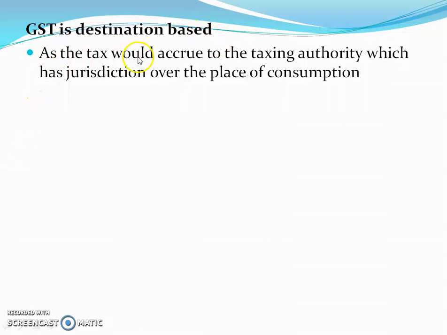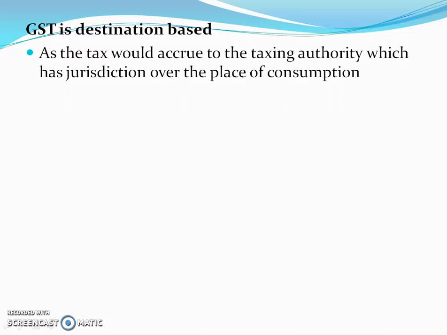As the tax would accrue to the taxing authority which has jurisdiction over the place of consumption. For example, suppose goods manufactured in Maharashtra are sold to the final consumer in Karnataka. Since the Goods and Services Tax is levied at the point of consumption, the entire tax revenue will go to Karnataka and not Maharashtra.